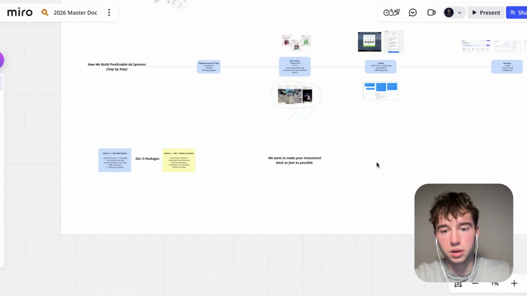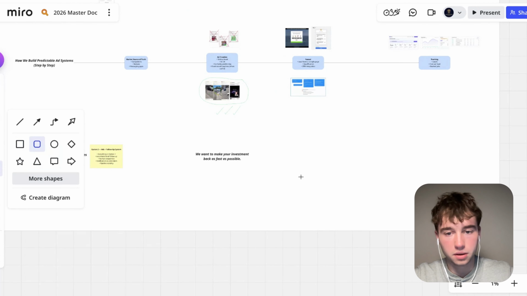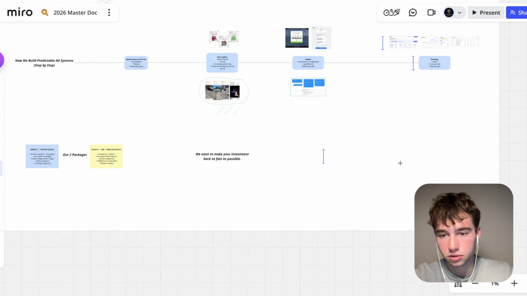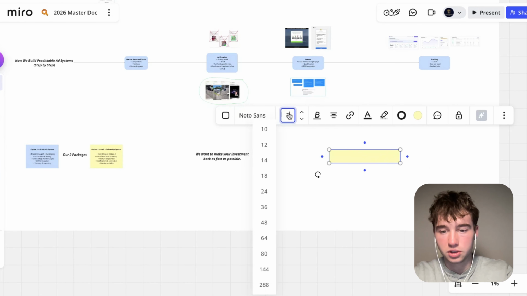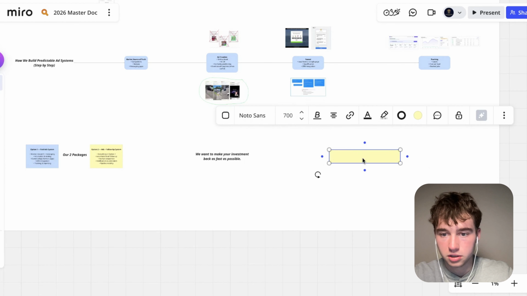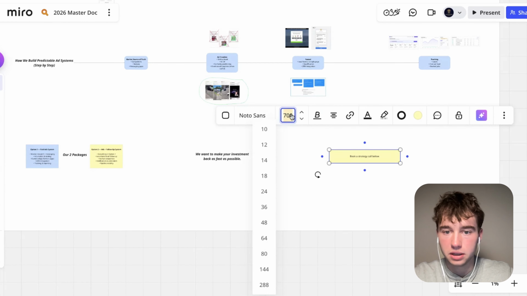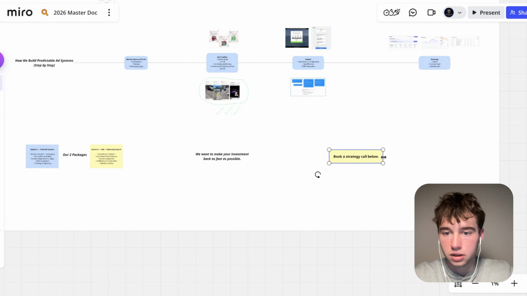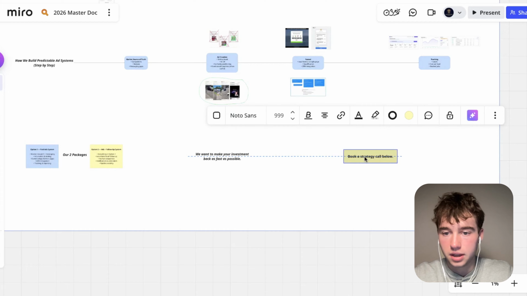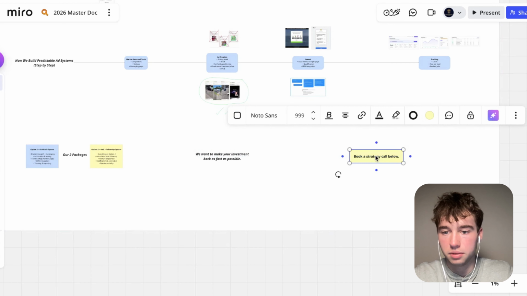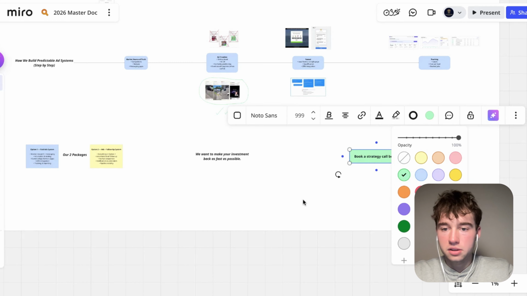Boom. And then this is where we just throw a little button in here, a makeshift button that says book a strategy call below. You can throw this up to like 700 size. We want this to be big. Bigger than that, boys. We want this to be like a 900, 1,000. Oh, they don't even let you do 1,000. We got to do a 999. It's the max. Book a strategy call below. And you'll be talking with me directly on how we can do this and implement the same system for your business. Cool beans. And that's it.